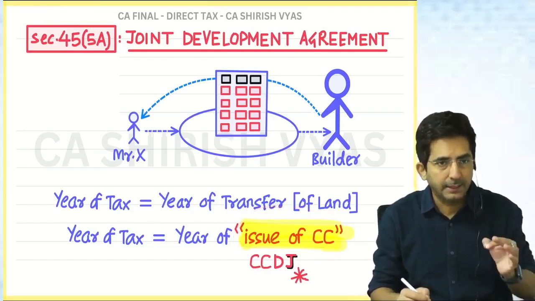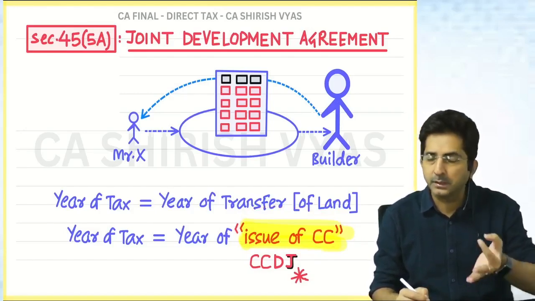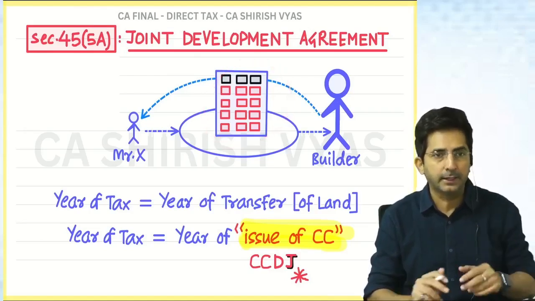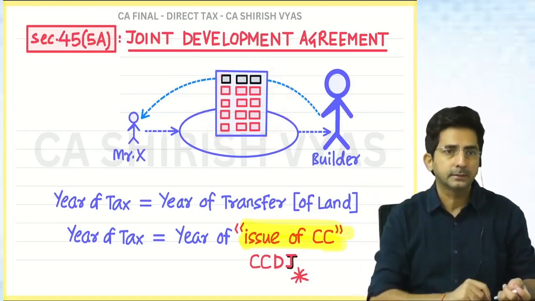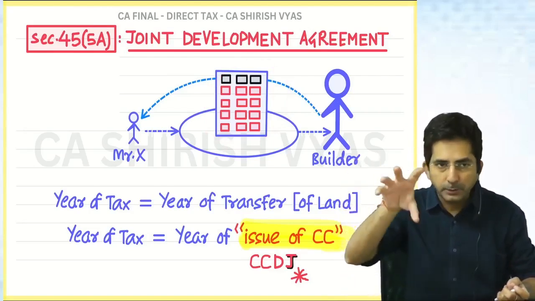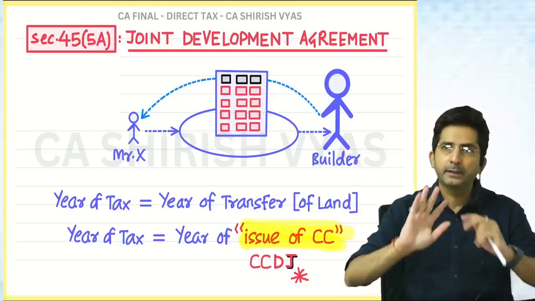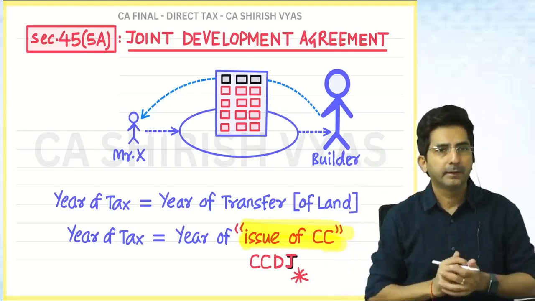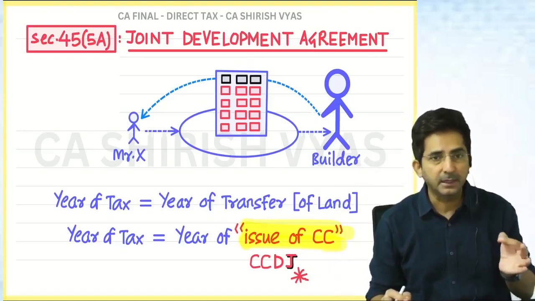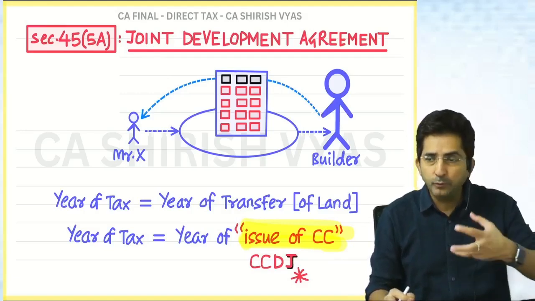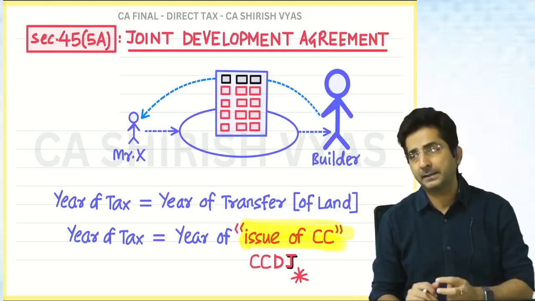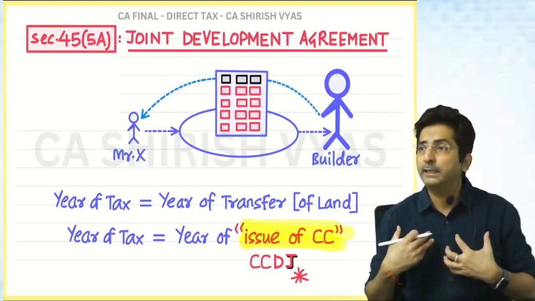In the construction line, there is a certificate called certificate of completion. See, when this building is constructed, the municipal authorities, every city has some municipal authority, that municipal authority will certify, okay, the building is ready, we certify. And then it is called CC is received. CC means certificate of completion. And only when you receive the CC, then only you will have to pay the tax. Because then only you will get your 3 flats.